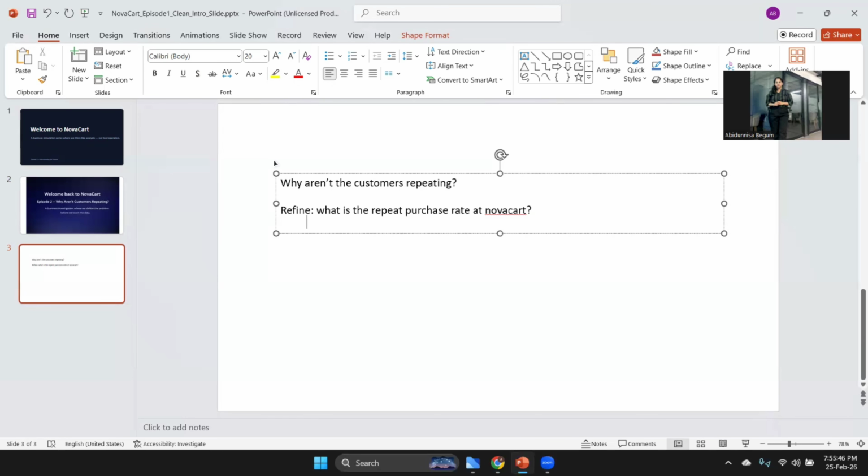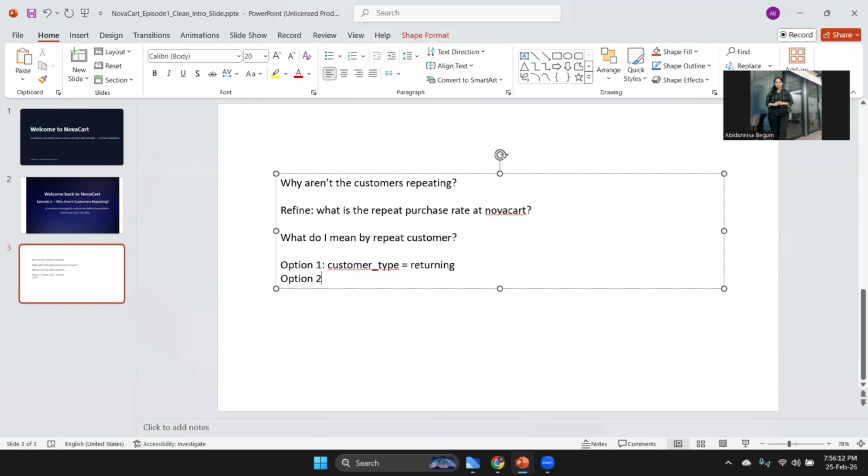So, how would I explain it? What am I doing here? I am defining what I mean by repeat customer. That is what I'm trying to define here. There are two options that I'll give you here. Option one being where customer type is returning, meaning customer with greater than one order ID. So any customer to whom more than one order IDs have been assigned.